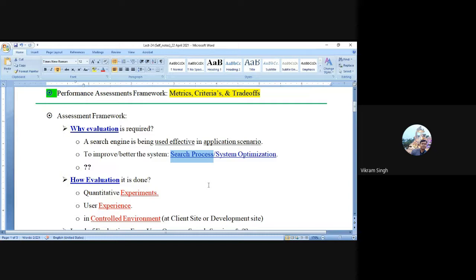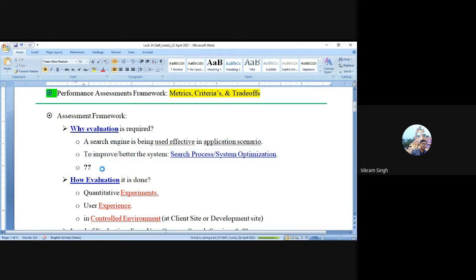So the short term objective is to evaluate the effectiveness of the system on a given application scenario, and the long term outcome could be to understand the area of improvement of the system, which we refer to as search engine optimization, also search system optimization, or maybe search process optimization. So based on these two, these are the two primary reasons why we are going to evaluate such a system.